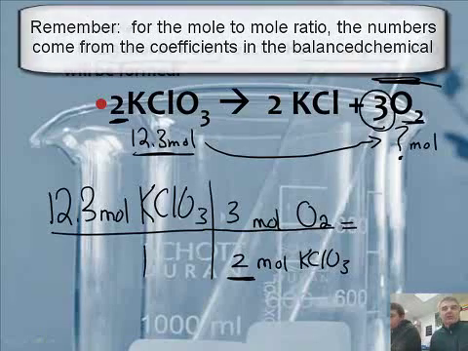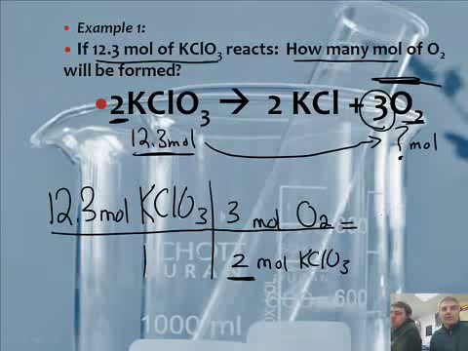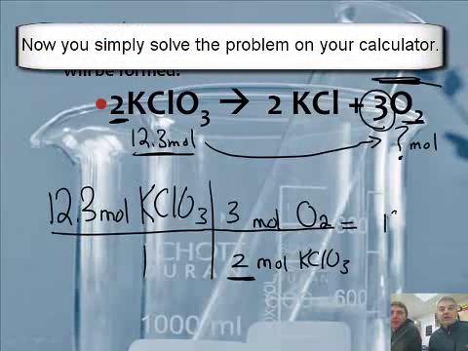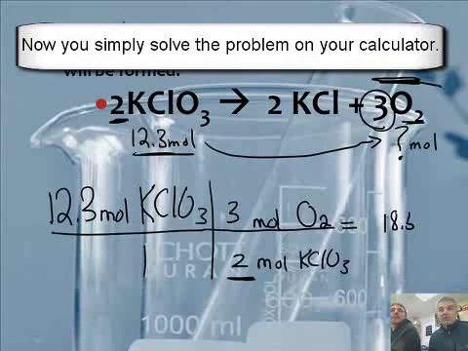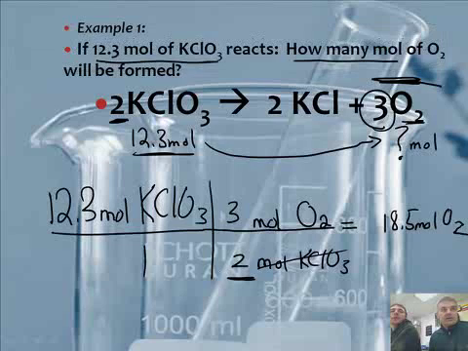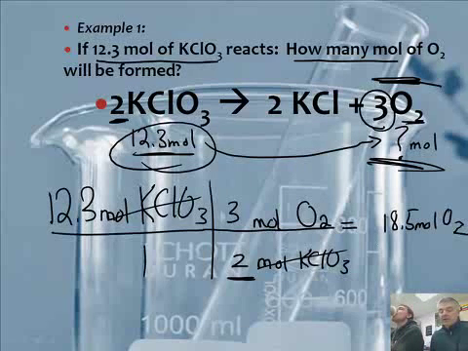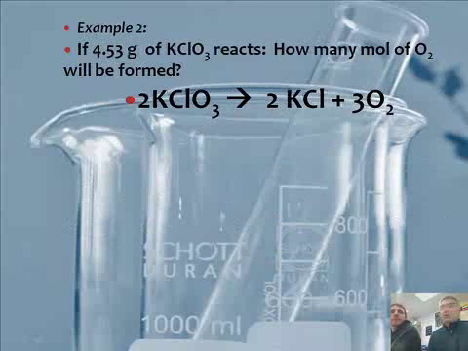So now I get my calculator out. 12.3 times 3 divided by 2, and you get 18.45, so 18.5 moles of oxygen. The moles of KClO3 units cancel and you're left with moles of oxygen. So if you start with 12.3 moles of this, you will make 18.5 moles of oxygen. It's just figuring out how much you're going to make, or how much it came from.